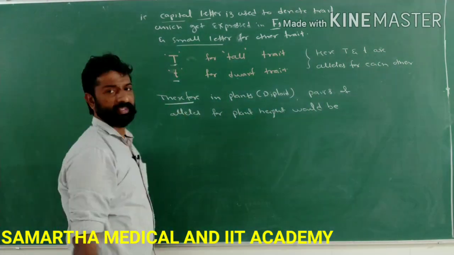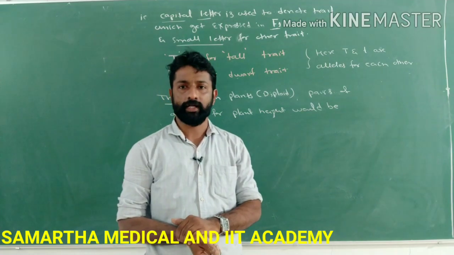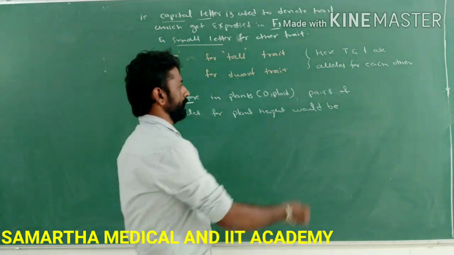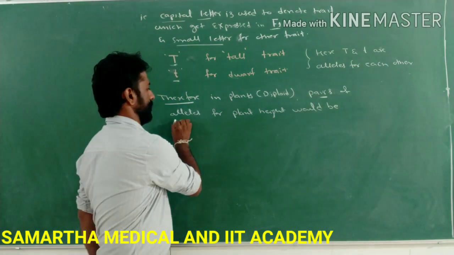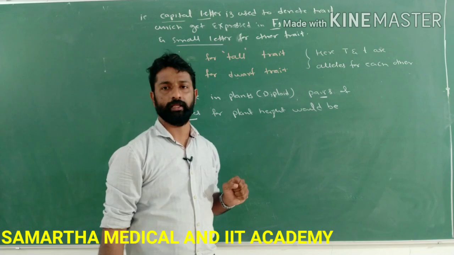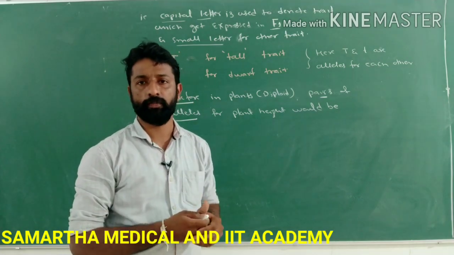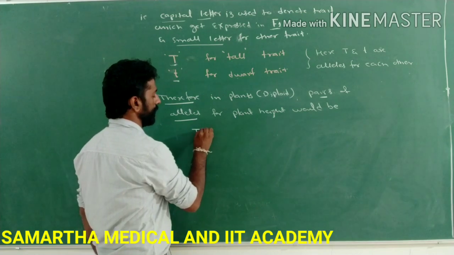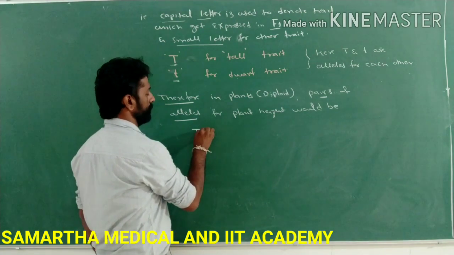Therefore, in plants which are diploid, how can we write the possible pairs of alleles for plant height? What are the possibilities?